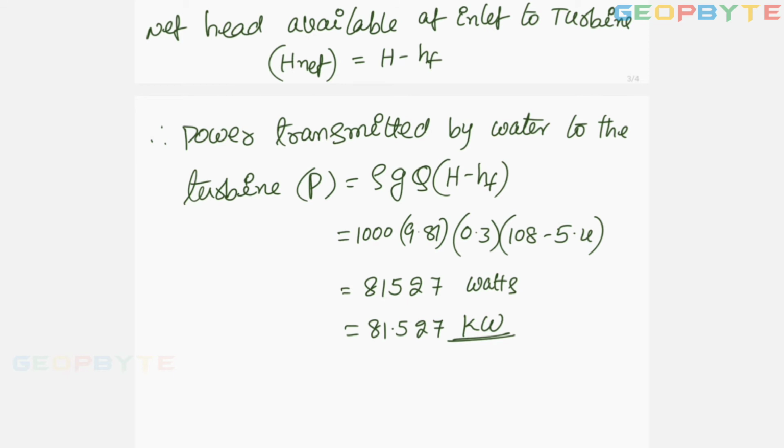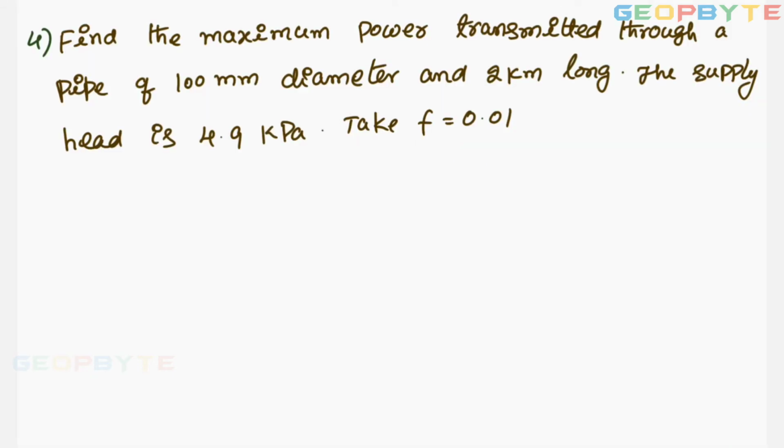Let us take one more problem. Look at the next problem. Find the maximum power. You are asked to find the maximum power transmitted through a pipe of 100 mm diameter and 2 kilometers long.